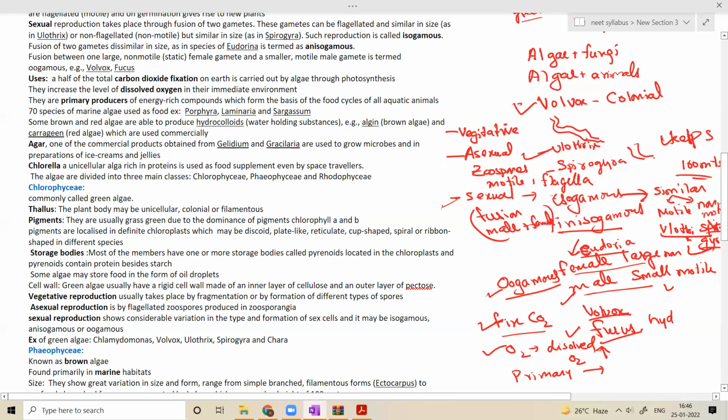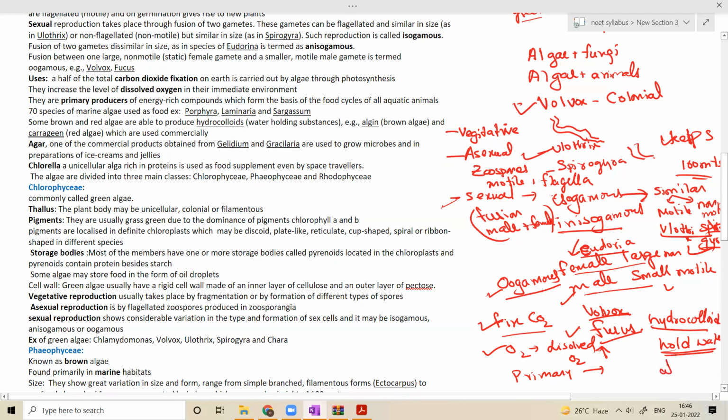What are hydrocolloids? They are chemical substances that can hold water. Those are called hydrocolloids. So some of the algae are able to produce hydrocolloids.